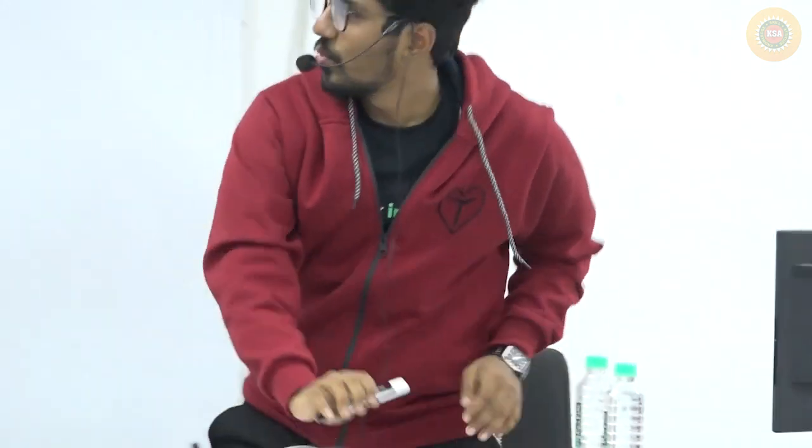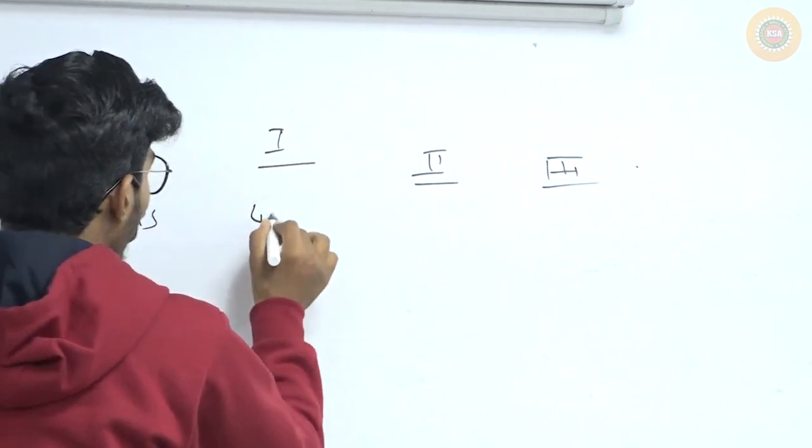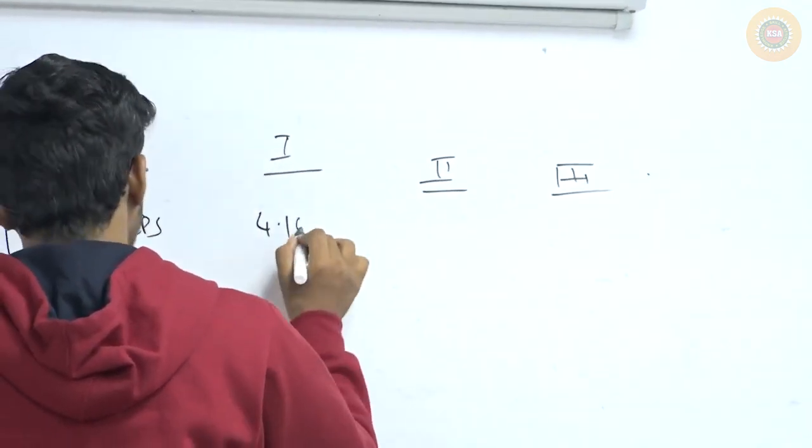How many of you are still doing? Please raise your hands. How many of you are still doing the problem? Everyone completed, huh? Super. Okay. What is the EPS in the first case? 4.167.